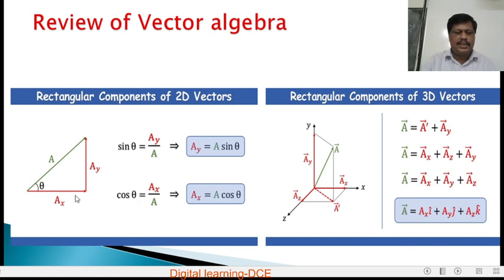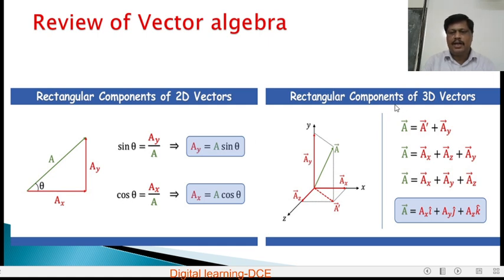Similarly, cos theta is equal to adjacent side by hypotenuse. Adjacent side is Ax, hypotenuse is A. So Ax is equal to A cos theta, which represents the component of vector A along the x direction.